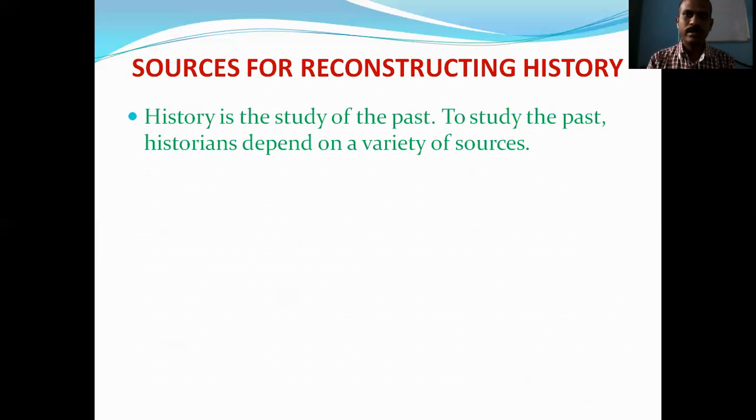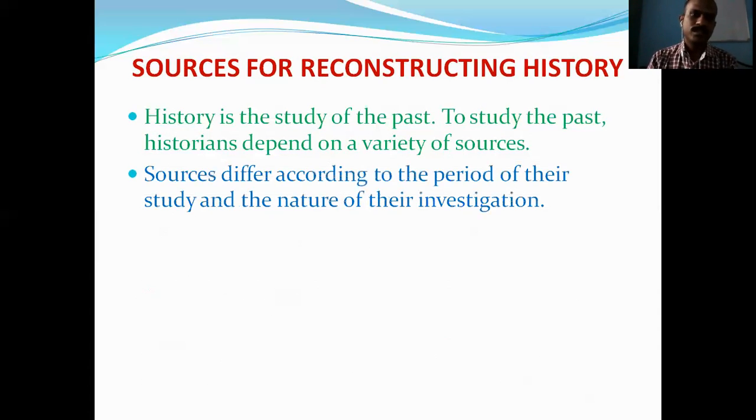We have observed how the coin is very useful for historians to reconstruct, write, or know the history. In the same way, historians study the past on the basis of different types of sources they find from particular sites. Those things on which historians reconstruct and write about the past period are known as the sources of history.